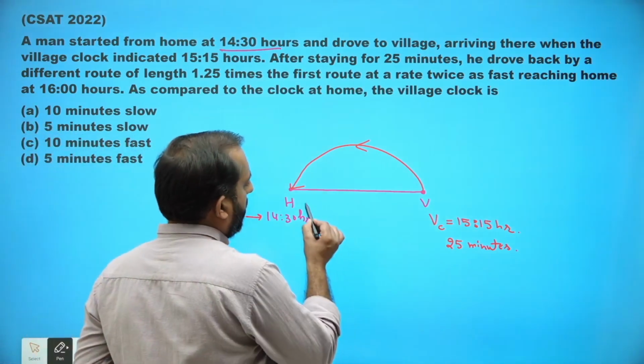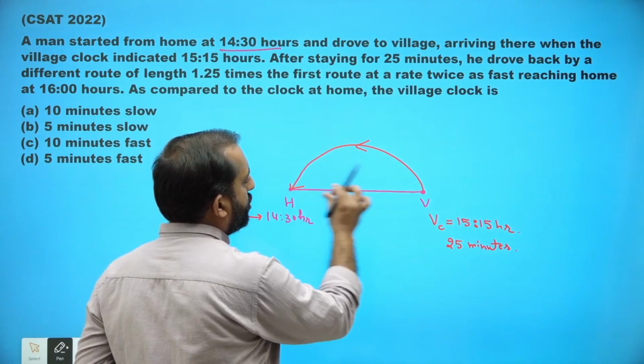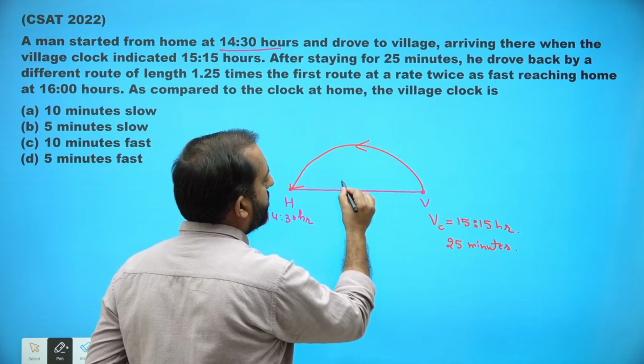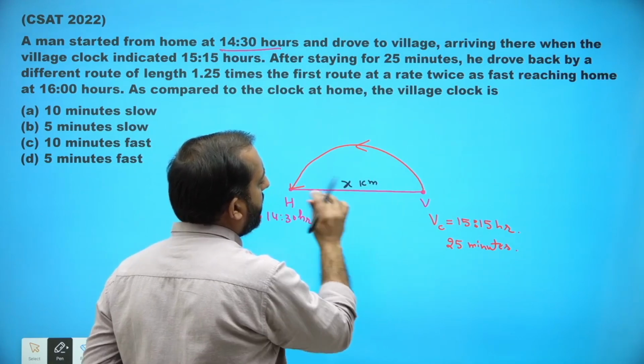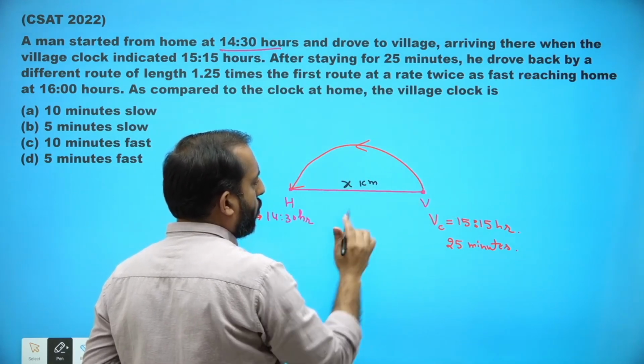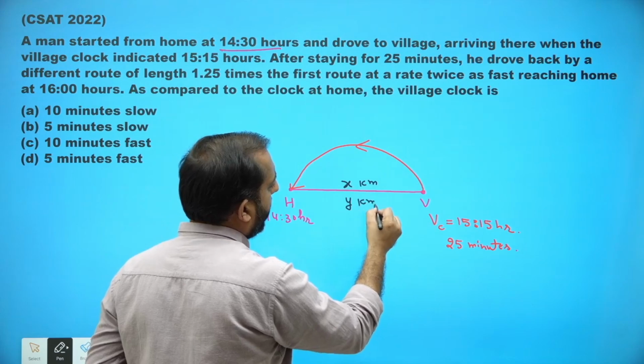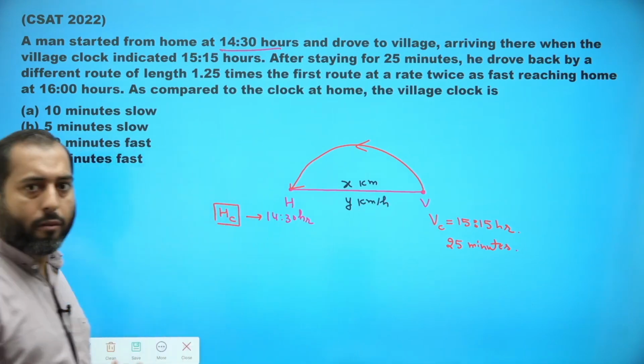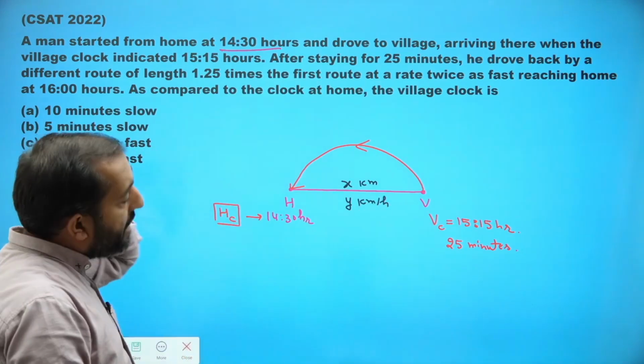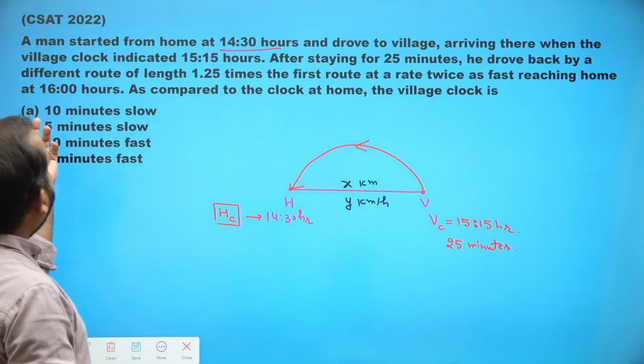Suppose this straight line distance HV was x kilometers and he traveled this distance with a speed of, let's say, y kilometers per hour. If we assume it, then the examiner is saying he drove back by a different route.